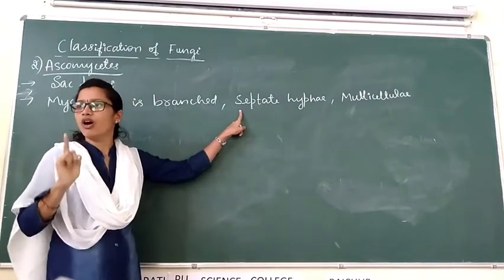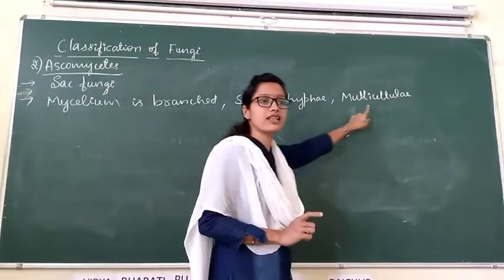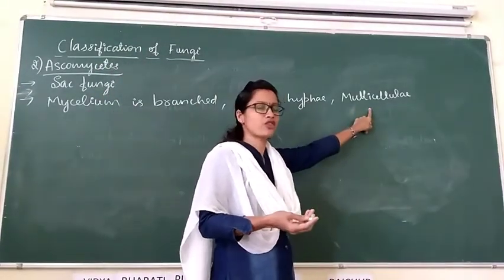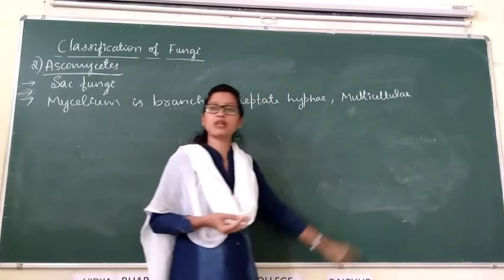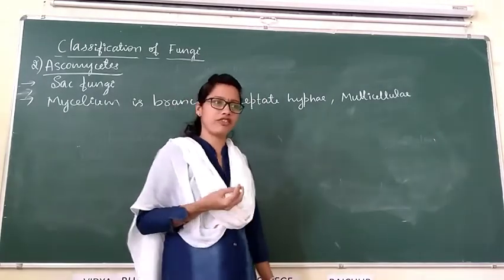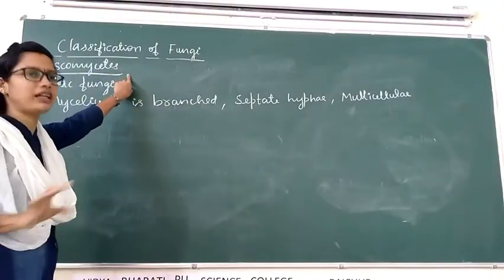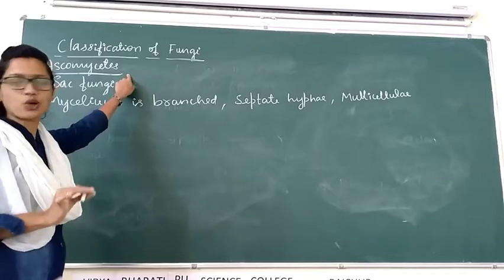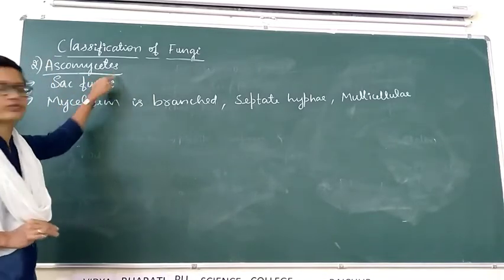Except yeast, all other fungi under Ascomycetes are multicellular, for example Aspergillus and Penicillium. Yeast is also grouped under Ascomycetes, but it is unicellular.